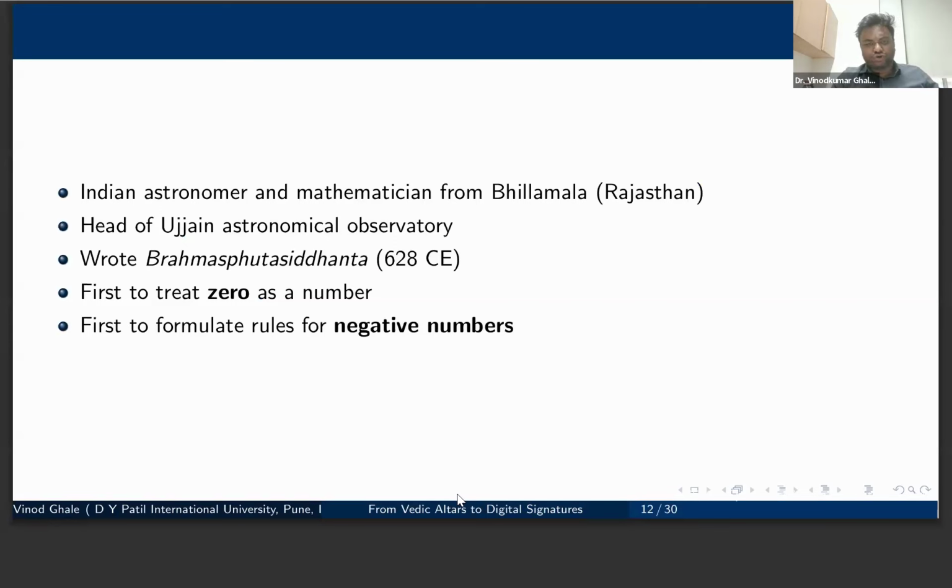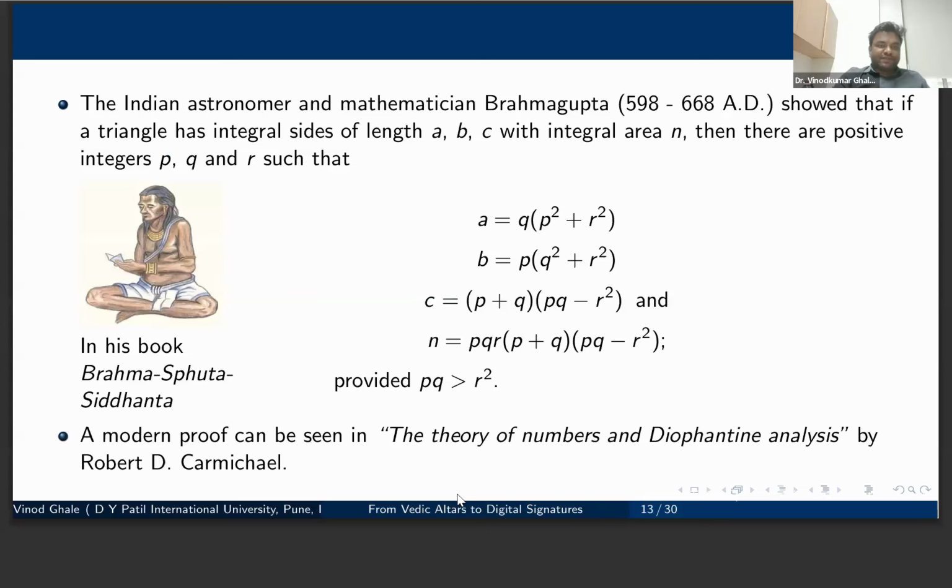He made various contributions in very ancient times, such as treating zero as a number. Ujjain was at that time a center for astronomy, like Greenwich today. And he was the first mathematician and astronomer who gave this proportionality between integer sides.